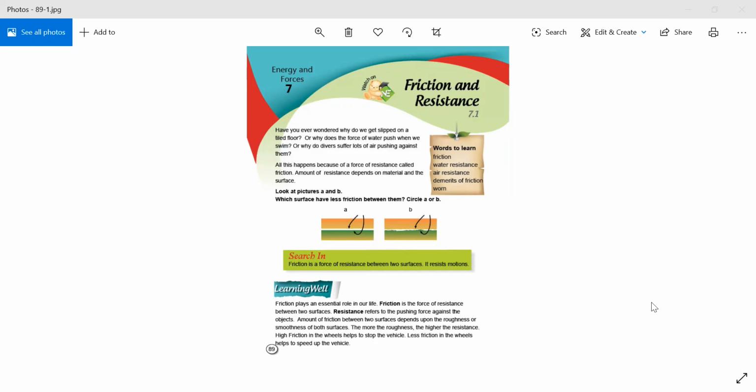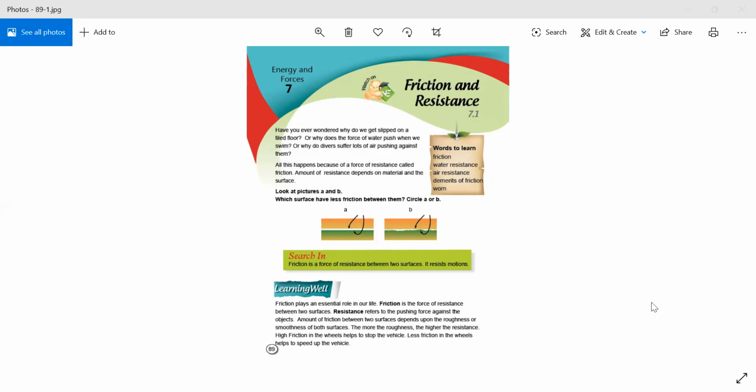Because there is less friction between them, and you can see in picture B, they have a little bit more gap, a little bit more surface than picture A. So which picture will we circle? We'll circle picture A.